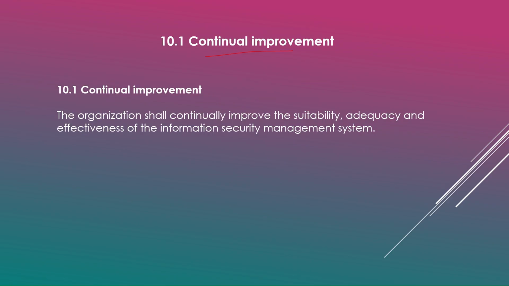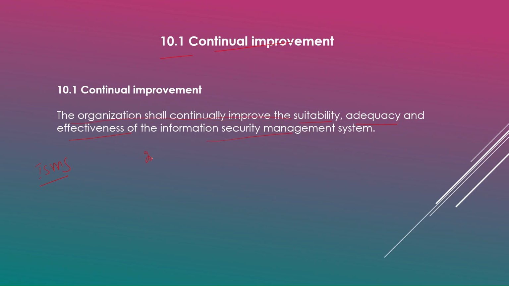10.1 Continual improvement. It says that your ISMS should regularly keep improving. The organization shall continuously improve the suitability, adequacy, and effectiveness of the information security management system. So, you have to continuously improve your ISMS and ensure that the suitability, adequacy, and the effectiveness of your information security system is continuously improving.